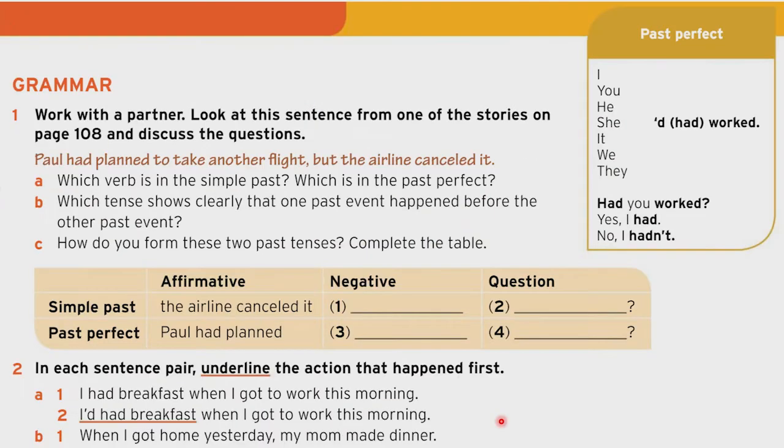Very good, let's move on. Now we have a grammar topic. Over here we can see that it's called past perfect. Before explaining this topic, let's take a look to the exercise number 1 that says work with a partner.